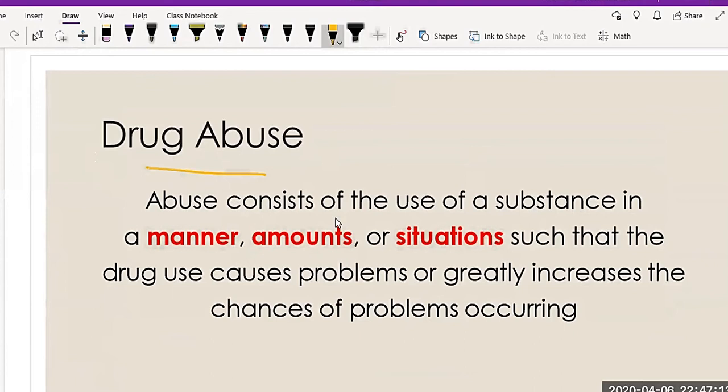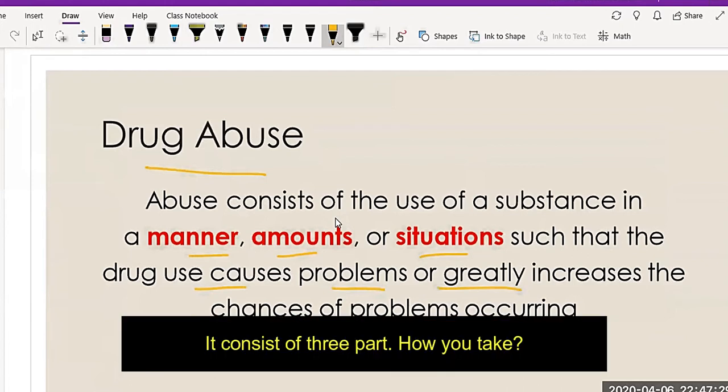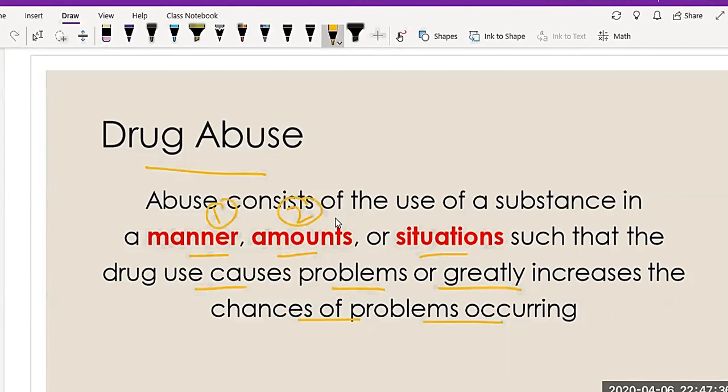Abuse consists of the use of the substance in a manner, amount, or situation such that the drug use can cause a problem or increase the chances of a problem. So if you see this definition, it consists of three parts. One is how you take it, the manner; then the amount, the quantity, if you take a high amount; or the situation, maybe you're depressed or have anxiety and you're taking a drug. These all three factors could lead to abuse.